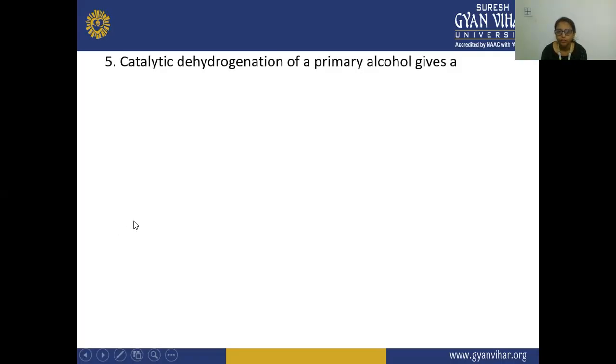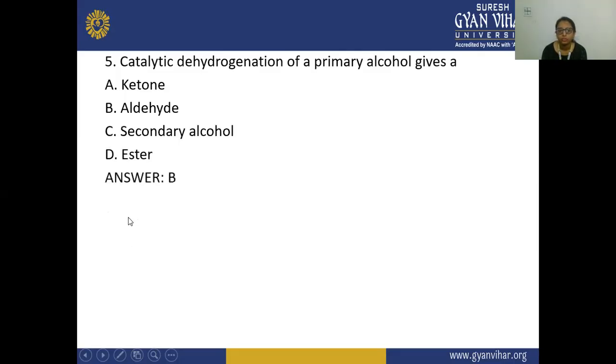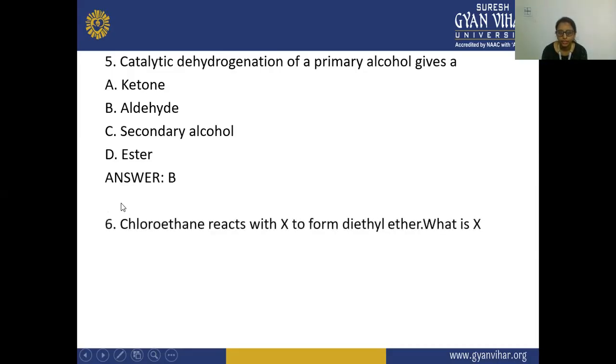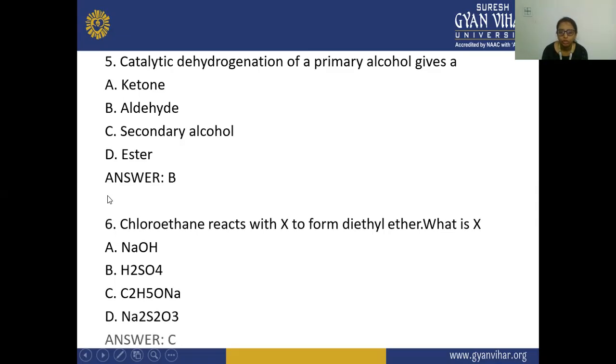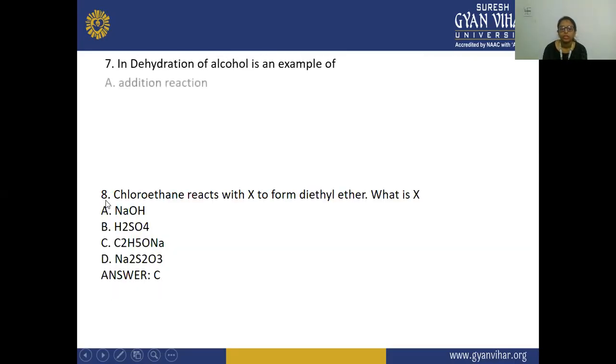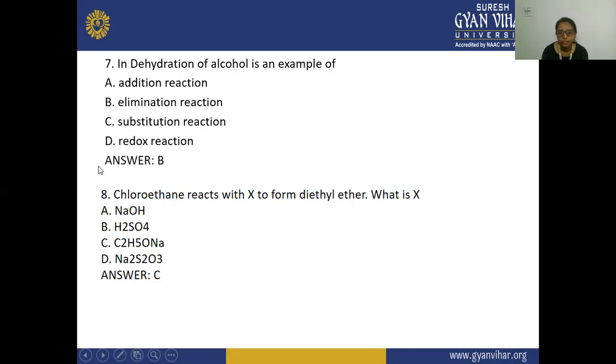Next, catalytic dehydrogenation of a primary alcohol gives a B, that is your aldehyde. So in the dehydrogenation of your primary alcohol, there is a formation of this aldehyde. Chloroethane reacts with X to form diethyl ether. What is X? The X is your C, that is your C2H5ONa. The dehydration of alcohol is an example of your elimination reaction.